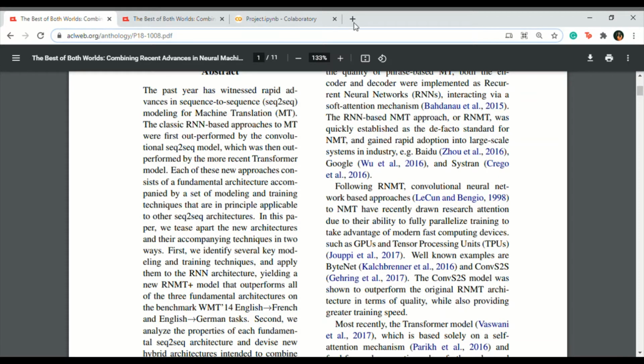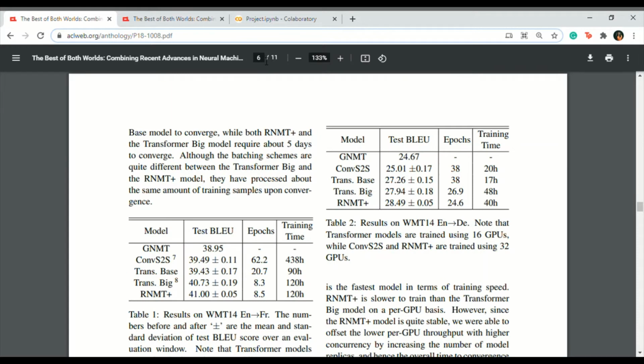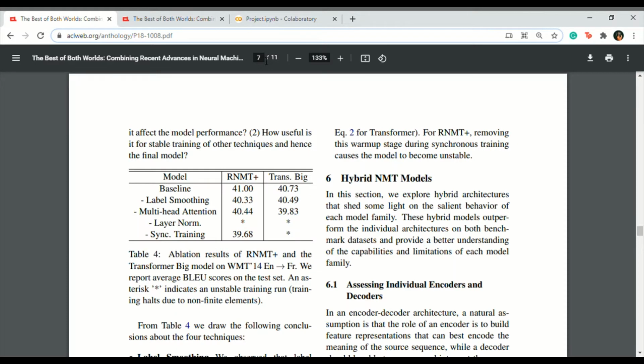In this video, we will go through a computational experiment based on section 4 and 5 of the paper, where we implemented a simpler version of the RNMT Plus model and analyzed its performance in translating English to French and French to English sentences. We will also dissect some techniques involved in this RNMT Plus model, such as layer normalization, label smoothing, and multi-headed attention.